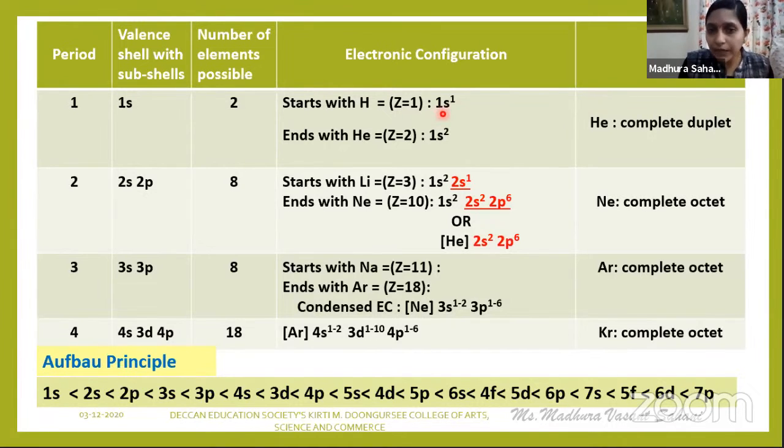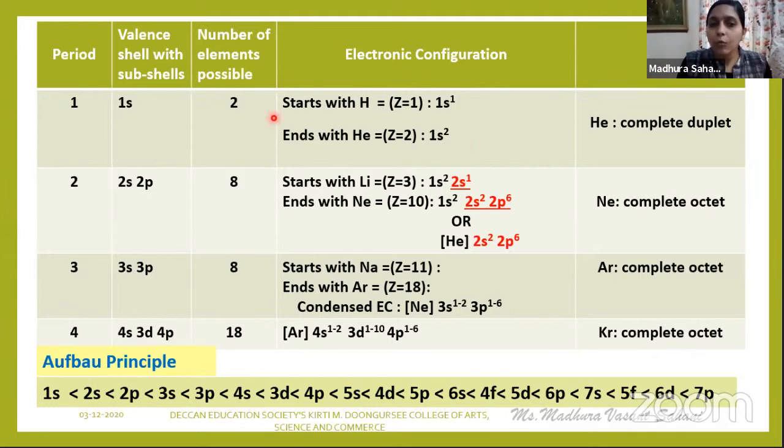Now this first period ends with helium. Helium का atomic number कितना है? Z is equal to 2. As it is the first period, again K shell, s subshell, there is only one s subshell. So both the electrons will enter into the s subshell. So your EC is 1s2. And therefore, as s has a capacity to accommodate maximum 2 electrons, and for the first period K is the inner shell as well as the outermost shell, we'll mention that this period ends with helium with a completed duplet.